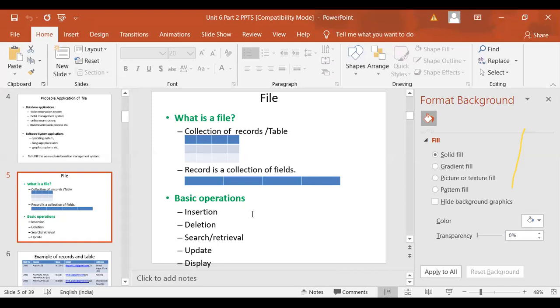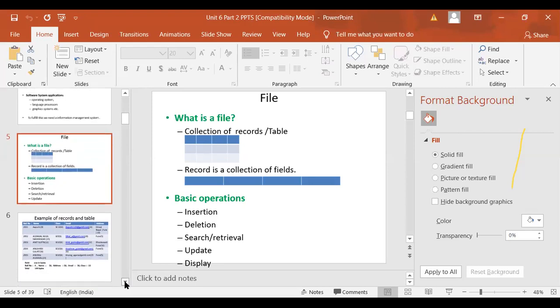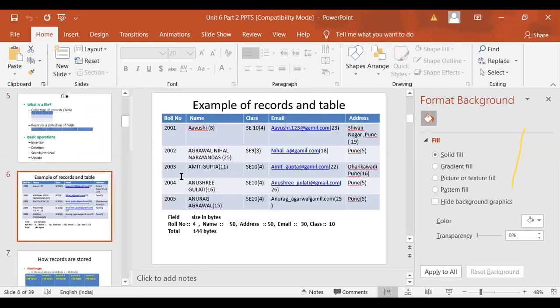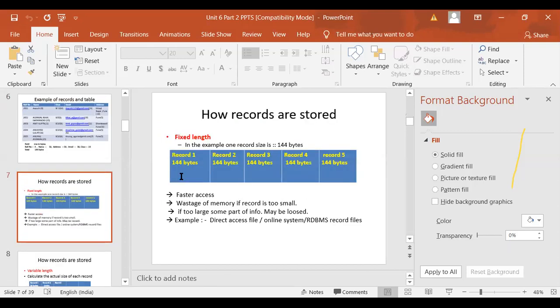And here we require the various searching operations. In searching, filtering can be done based on the name or based on the roll number. Now this is an example of how your records look in a tabular format. When you see it at our level it is like this, but at the physical level, we are going to store 145 bytes of data for each record. This is a collection of records, which is a file actually.